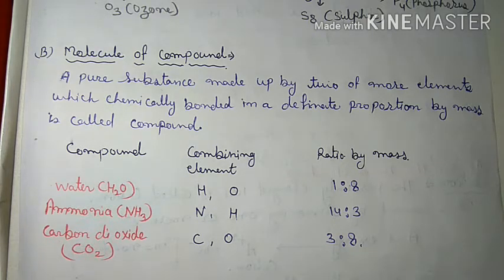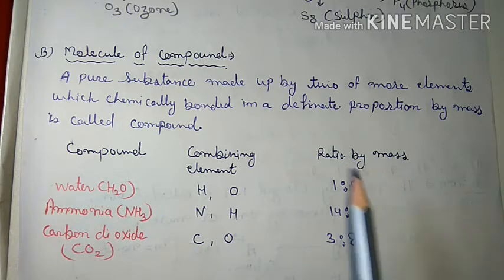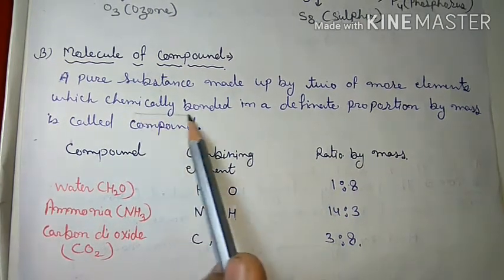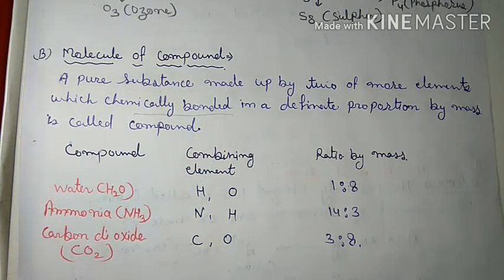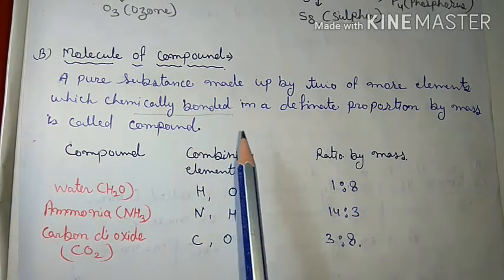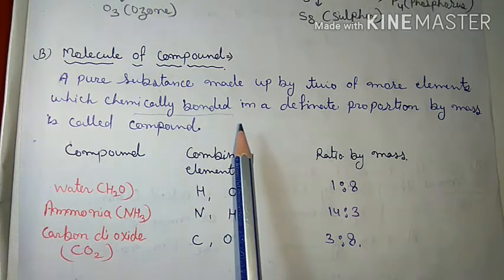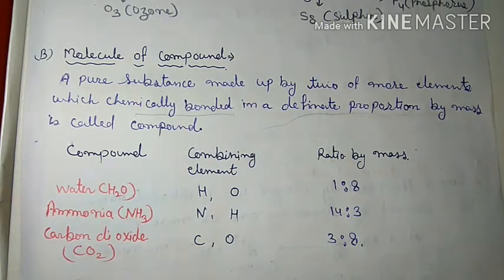I am again repeating. A pure substance made up of two or more elements which are chemically bonded in definite proportion. Here one thing let me make clear: they must be chemically bonded, in a definite proportion, in a definite proportion by mass. Got it?